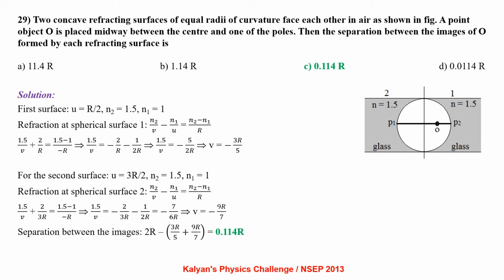For the second surface, u = 3R/2, n2 = 1.5 and n1 = 1. Refraction at the spherical surface 2: n2/v - n1/u = (n2 - n1)/R, that is 1.5/v + 2/3R = (1.5 - 1)/(-R), which gives us v = -9R/7. Separation between the two images is 2R - 3R/5 + 9R/7, which is 0.114R.